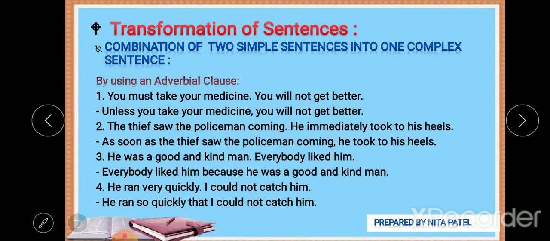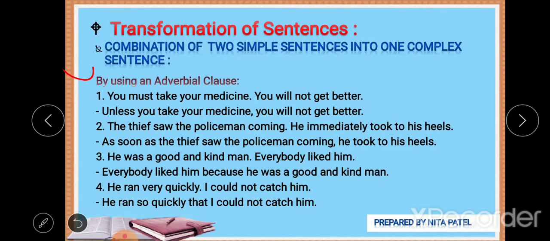The next way to combine two simple sentences into one complex sentence is by using the adverbial clause. An adverbial clause acts as an adverb and it may describe a verb, an adjective or another adverb. As we learned, an adverbial clause can describe time, condition, place, result, cause, purpose, comparison, concession or supposition. So that kind of thing it can describe.